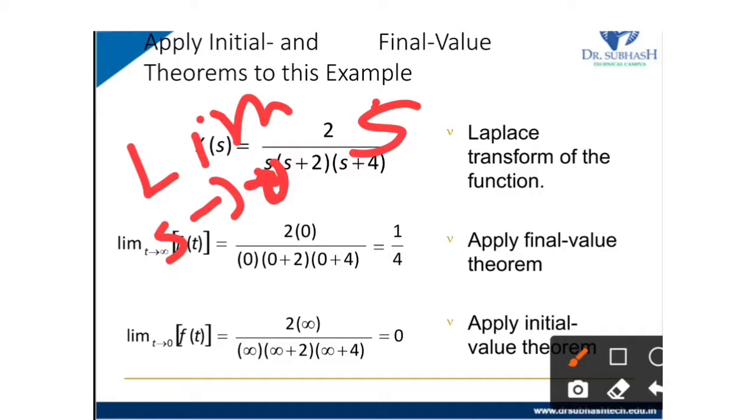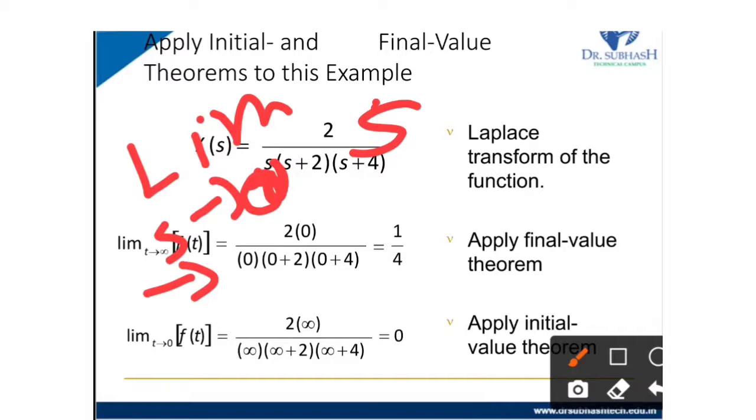Now we directly put s equal to 0, so wherever s appears we put s equal to 0. So it becomes 2 multiplied by 0 divided by 0 plus 2.